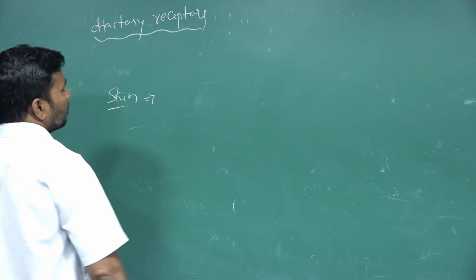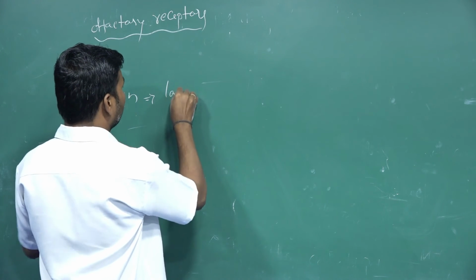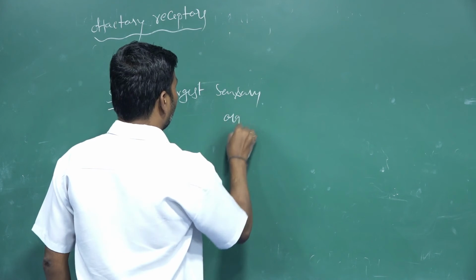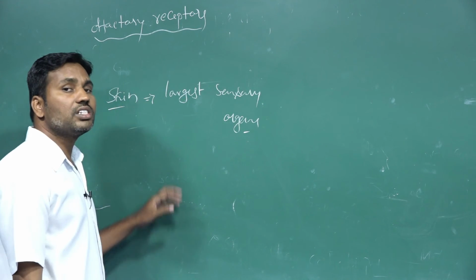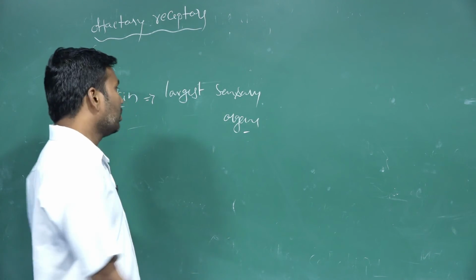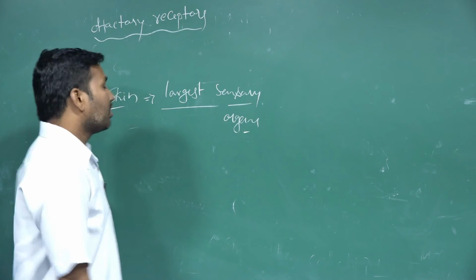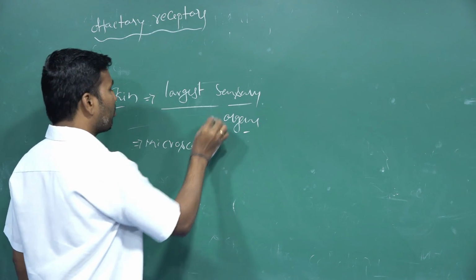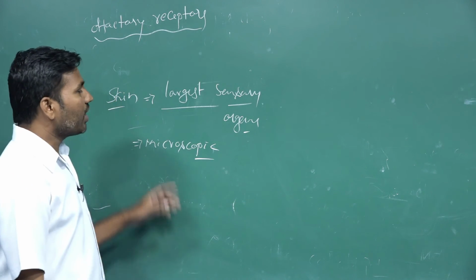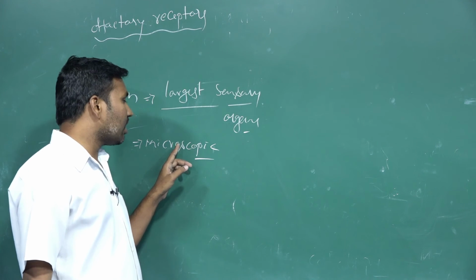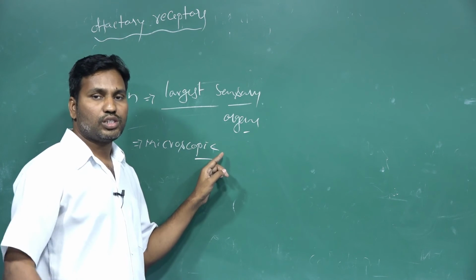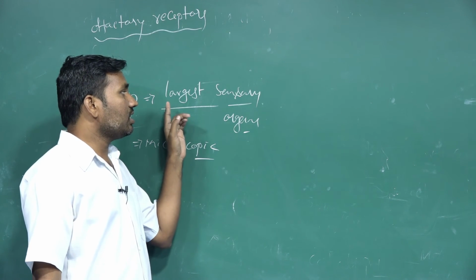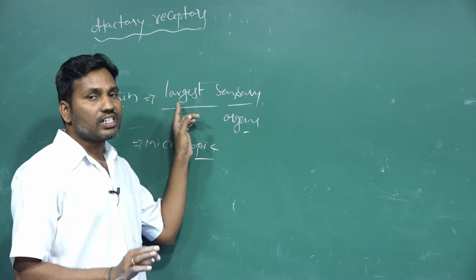The skin is the largest sensory organ in the world. Millions and millions of microscopic receptor cells are distributed on the skin surface, so the skin itself acts as a large sense organ.